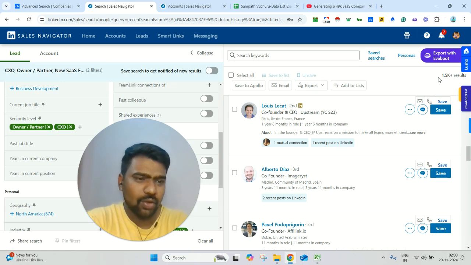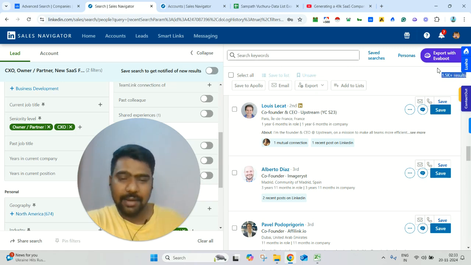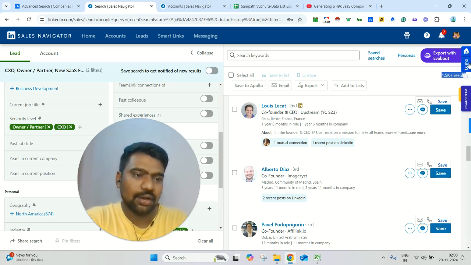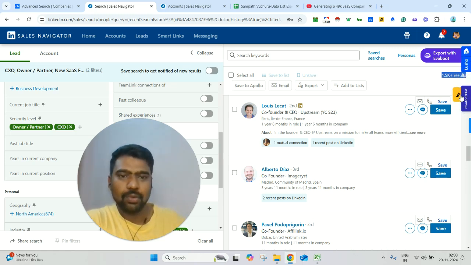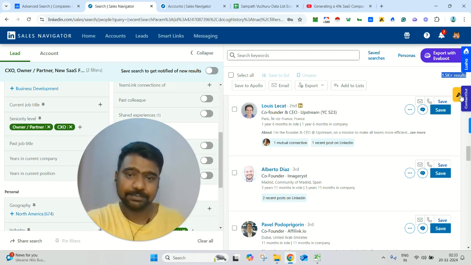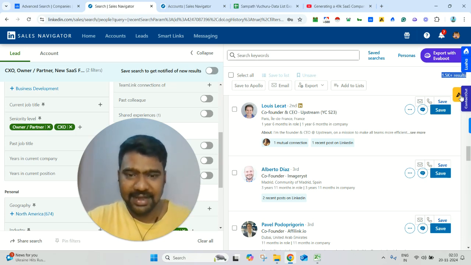If you want to scrape all the data in a single click, we can utilize Evaboot, and we can scrape all the data and we might get 30 to 40% good email IDs. For the remaining ones, we can utilize Lusha, ContactOut or Apollo, uploading the remaining LinkedIn profile IDs to grab their email IDs and phone numbers.